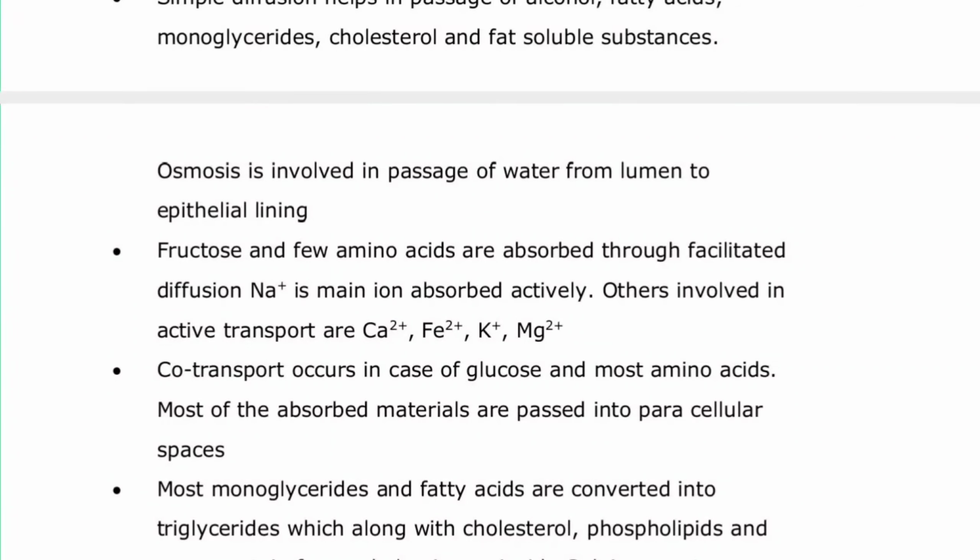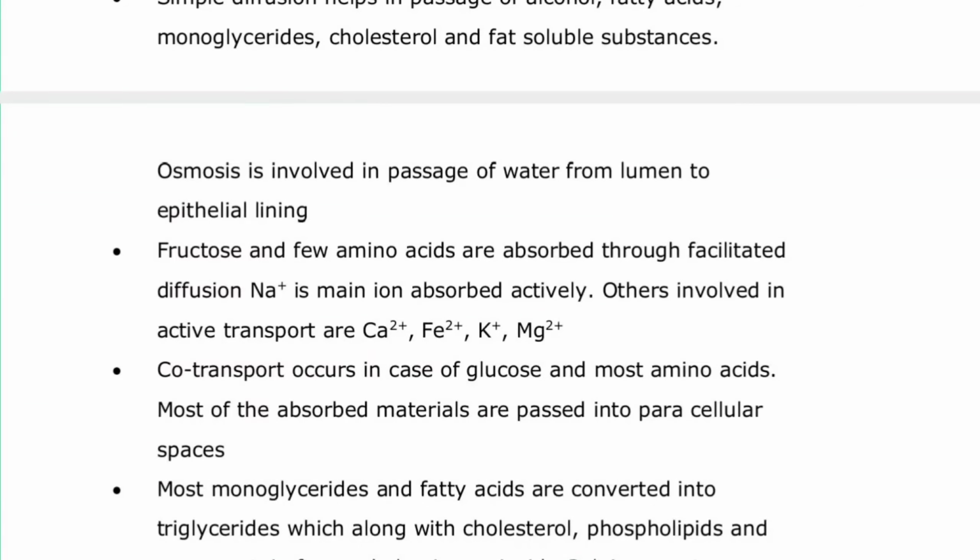Now co-transport occurs in the case of glucose and most amino acids, and most of the absorbed material is passed into the paracellular spaces. Co-transport means two ions or two molecules are transported at the same time. Glucose and the majority of amino acids follow the co-transport method.